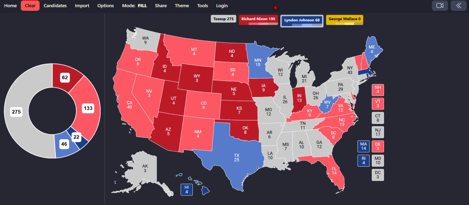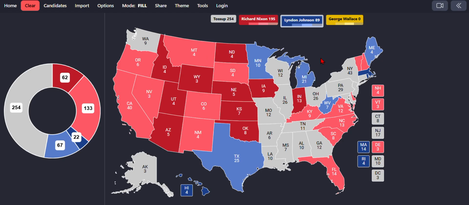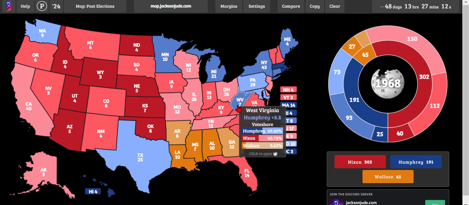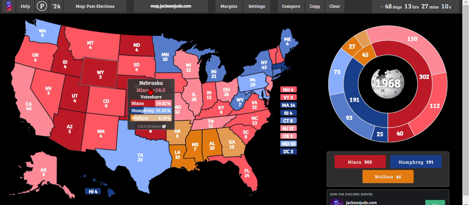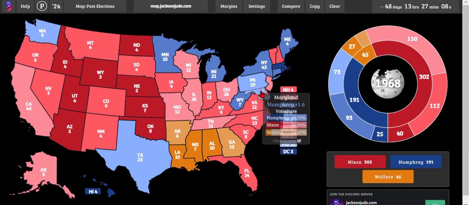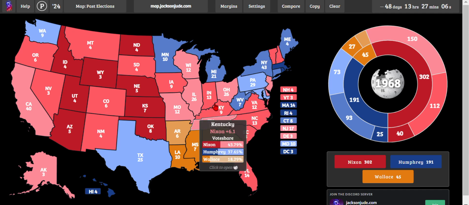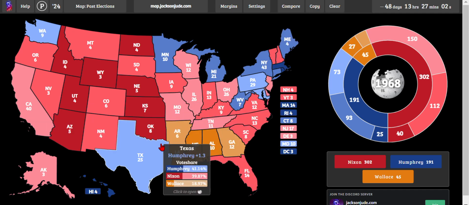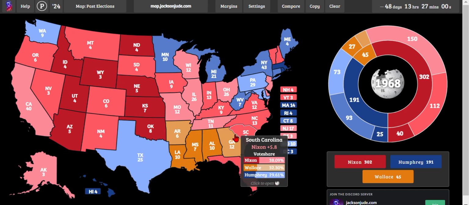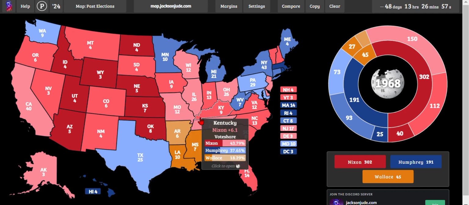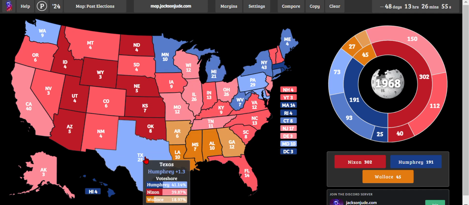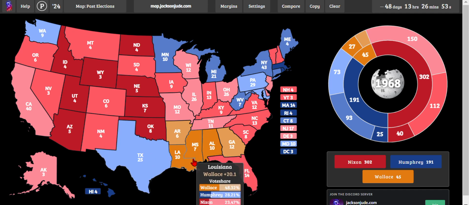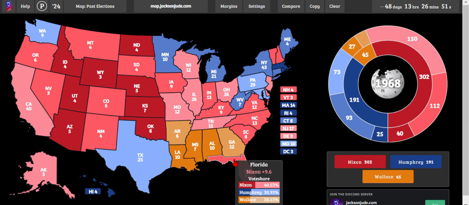Minnesota, sorry, Michigan is gonna be likely Democrat, barely. Yeah, this is just super bad for Johnson because these southern states, they're gonna go for Wallace. So Humphrey at least had appeal in the Midwest. Johnson has appeal in the South, but those states are gonna go for Wallace.